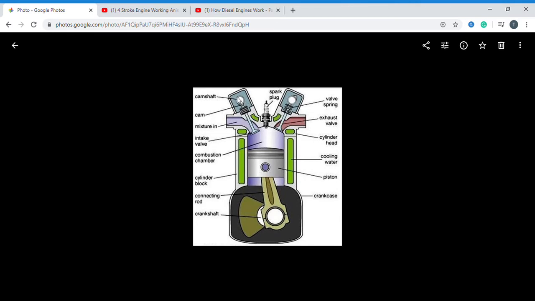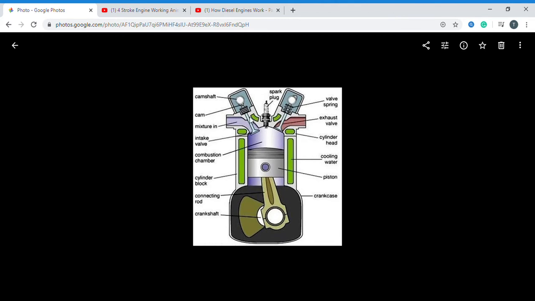So this is the camshaft. This is the inlet manifold. This is the combustion chamber. This is the piston, piston rings, and piston liners. So this is the whole thing. This is the cooling water jacket, or air fins if it is air cooled. This is the crankcase. These are the complete parts of the engine.